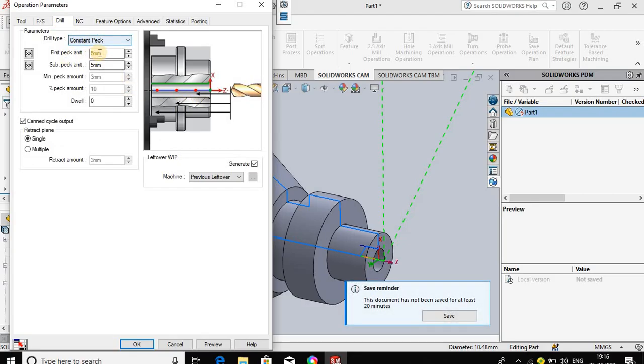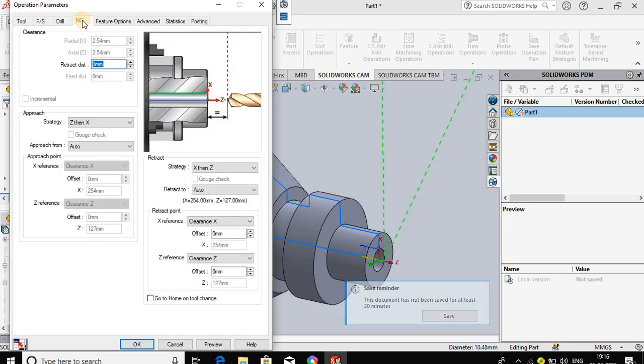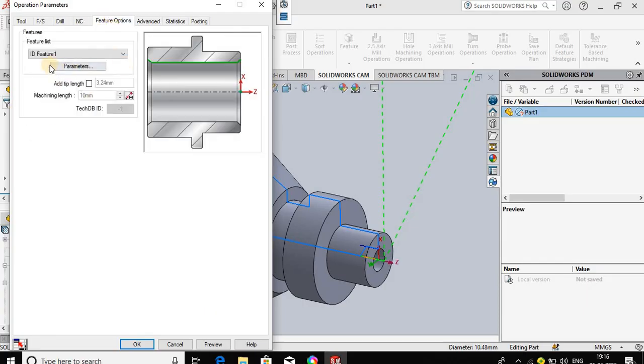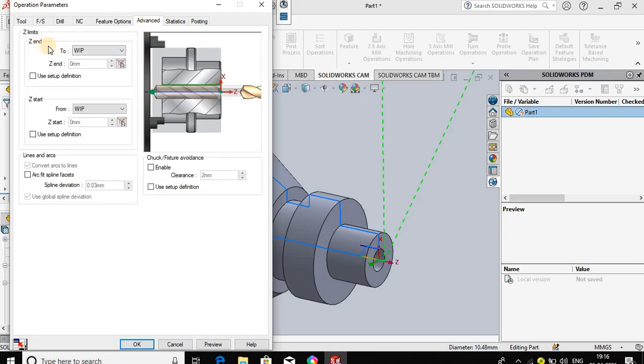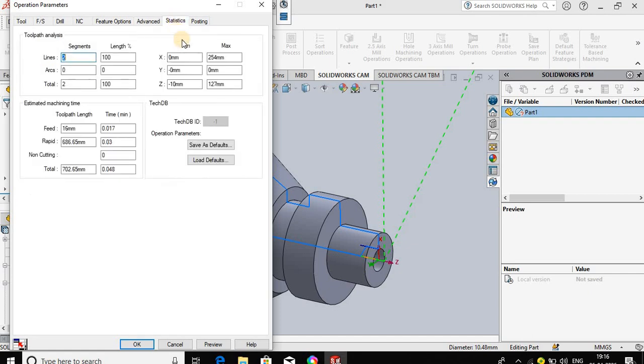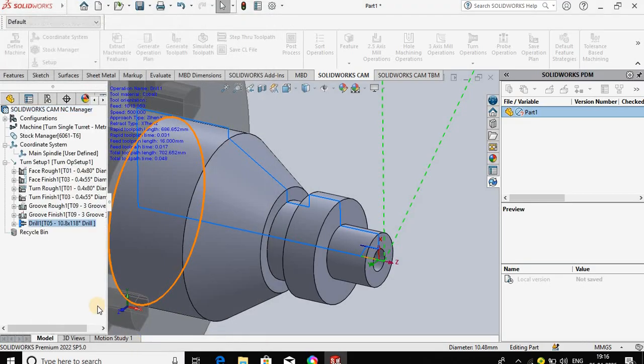There is a constant peck of 5 mm, and the sub peck we can also decide here. Retract distance we can also provide. There is also a retract strategy and approach. In feature options we can provide the parameters for the ID feature. In advanced, there are Z limits we can also provide. In such a way we can edit the operation parameters in the edit definition, finalize, and press OK.